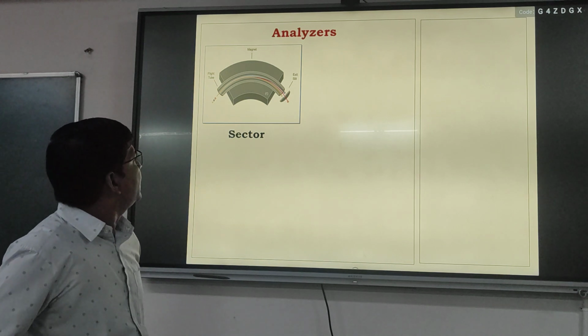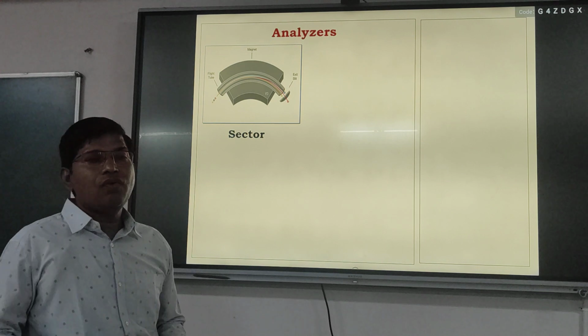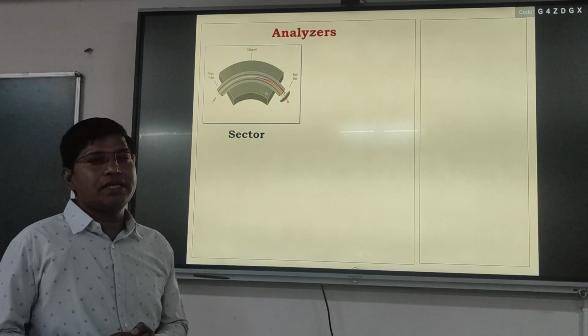So this is a sector analyzer, a very old mass analyzer.